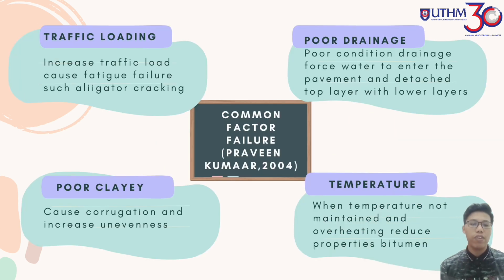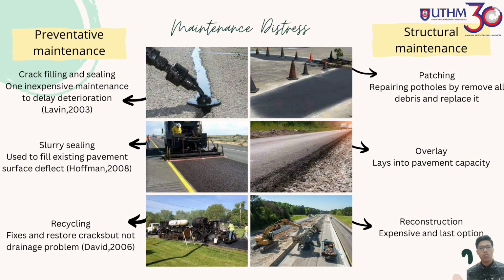Second, there are several factors that cause failure on the pavement. Especially from Paving Kumar 2004, who said that failure on pavement was because of traffic loading that caused cracking, poor drainage that detached the top and lower layer, and also a poor amount of clay and overheating that reduce the properties of bitumen. I also found two types of maintenance, which are preventative maintenance, such as crack sealing that delays deterioration, and also recycling. For structure, patching is one of the common maintenance as well as overlay and reconstruction.